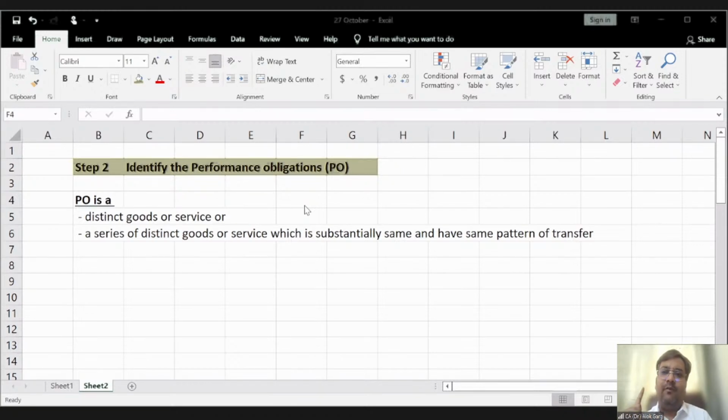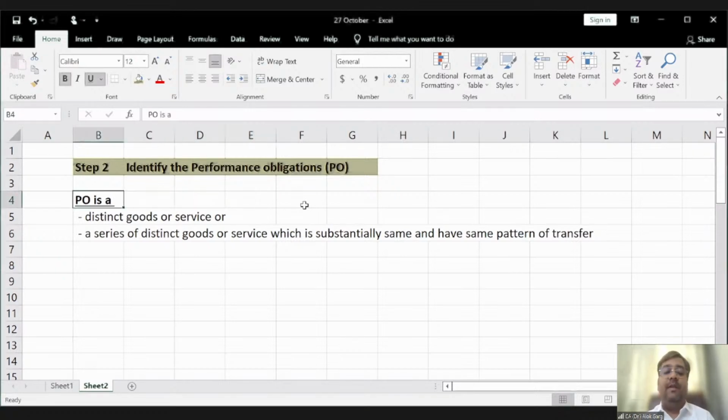You remember the helicopter view example? When we have identified the performance obligation, we have determined the transaction price, then we have allocated the transaction price to the performance obligation, then we have recognized the revenue for those performance obligations, right? Is it clear? Good.